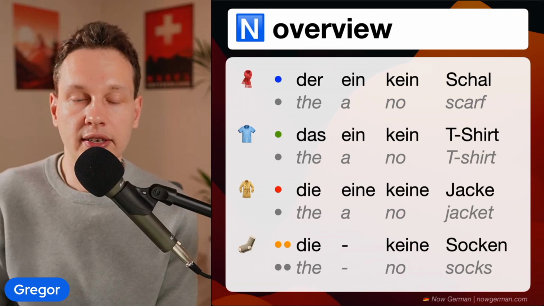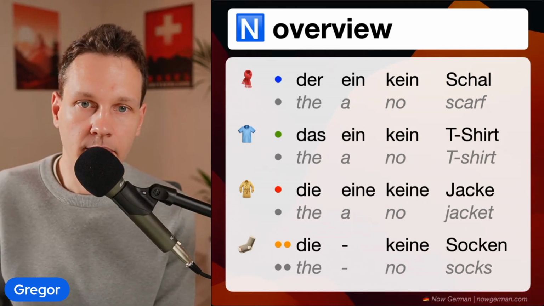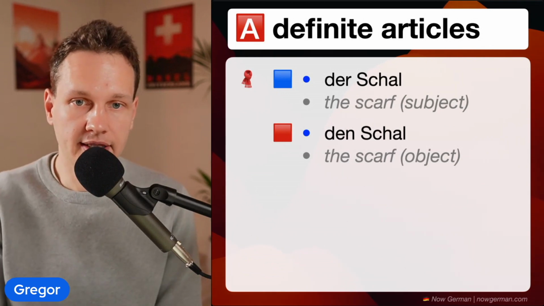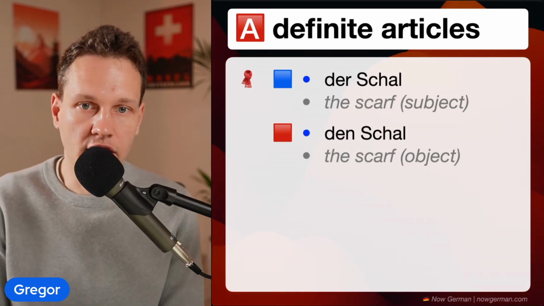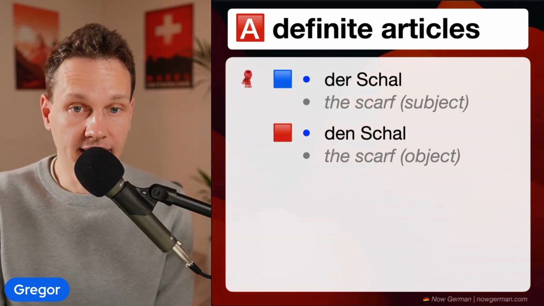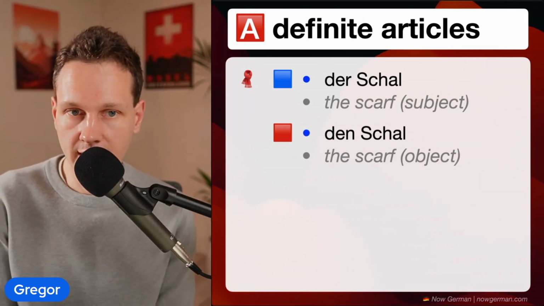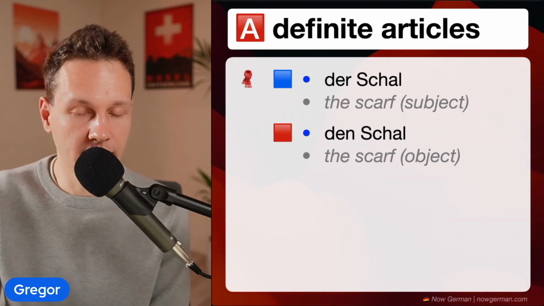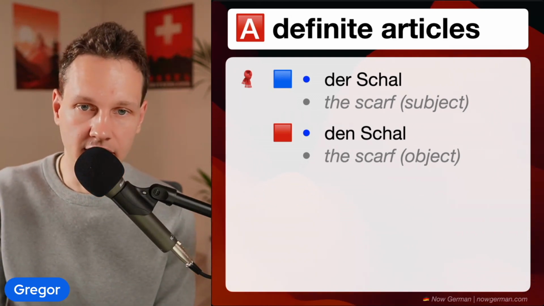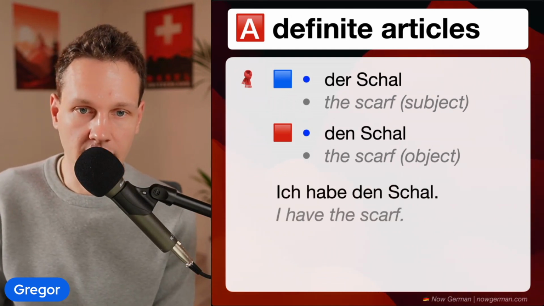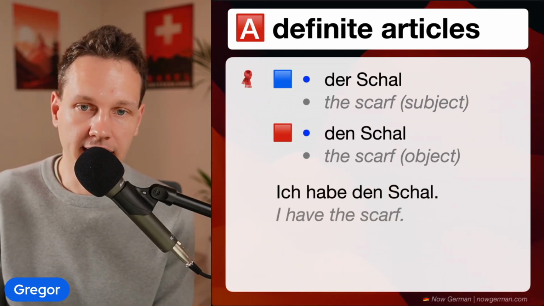That's about sentence subjects. But now let's look at the accusative as well. And let's start again with Schal, der Schal. That's the scarf. And in English, if you have the scarf as an object or as a subject, doesn't matter. But in German, if it's an accusative object, it becomes den Schal. So let me give you an example to make it clear. For example, ich habe den Schal.